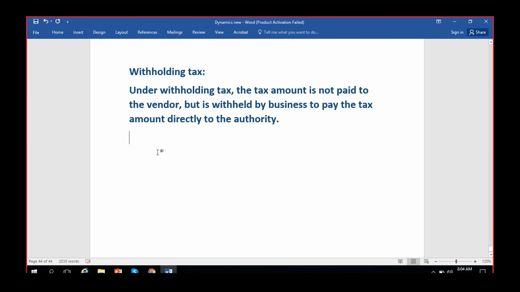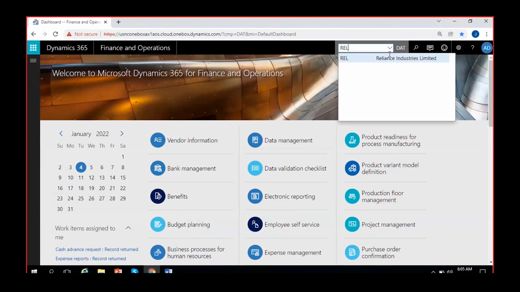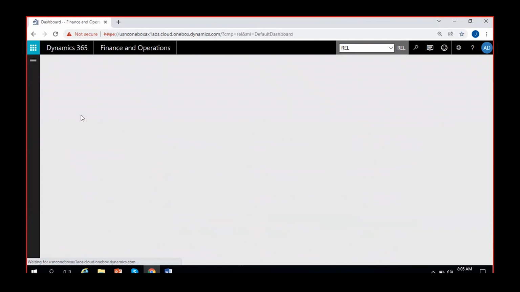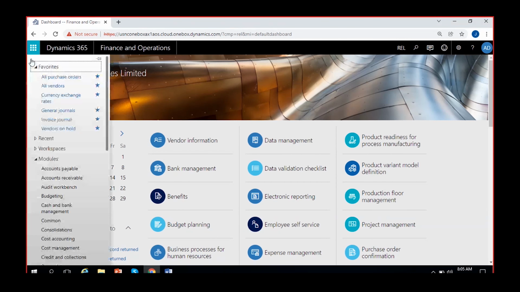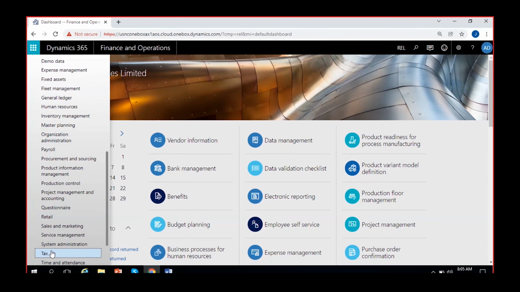So let's see what kind of configurations we have in withholding taxes, at which place withholding tax is deducted and how it is accounted. Okay. So in order to learn about the configurations, I'll just go to the same module, mostly the same company, and then to the tax module here.